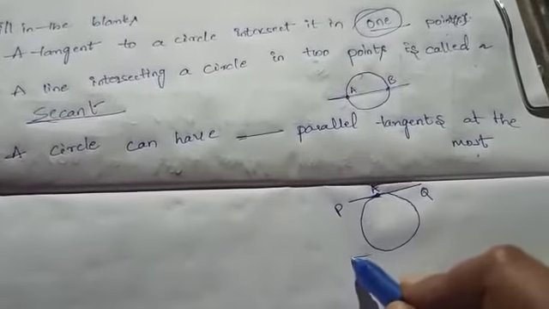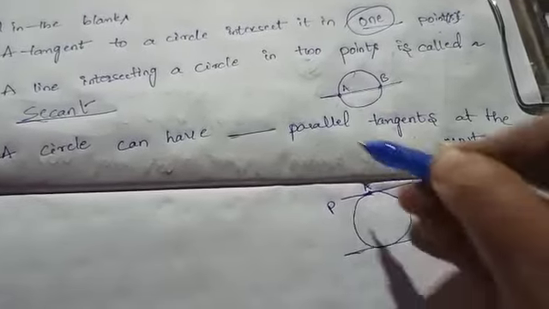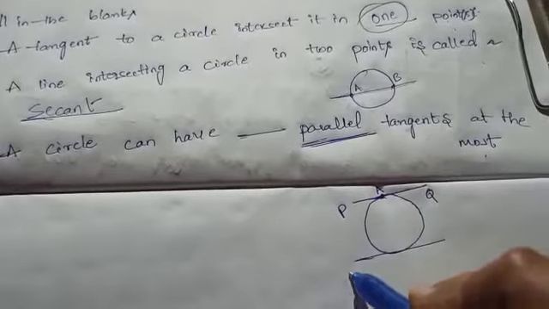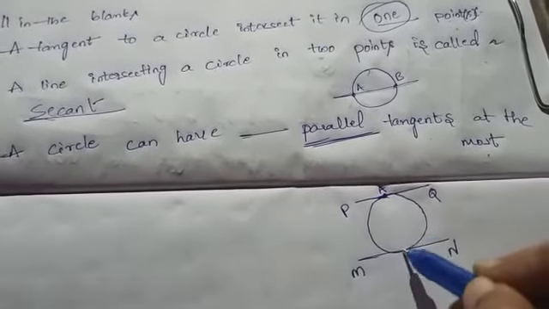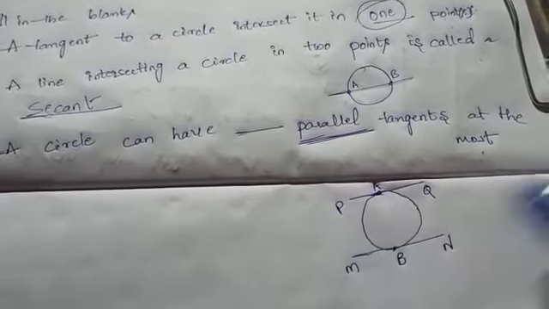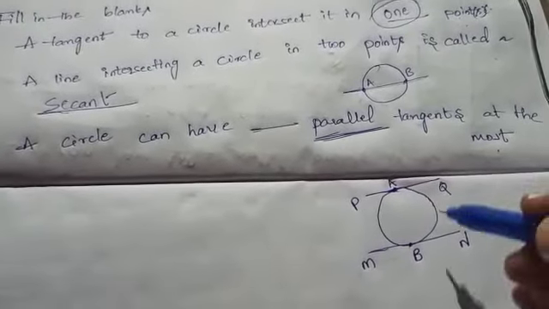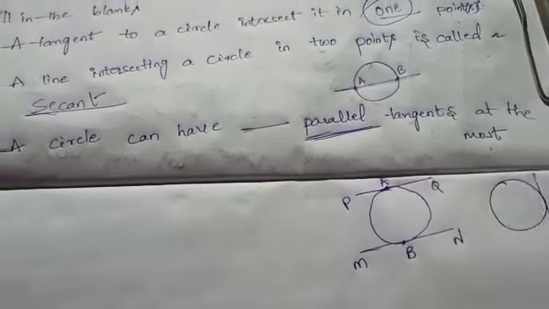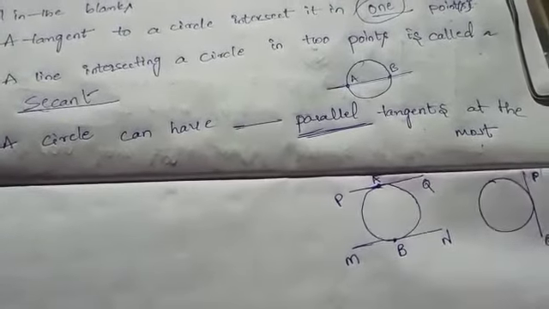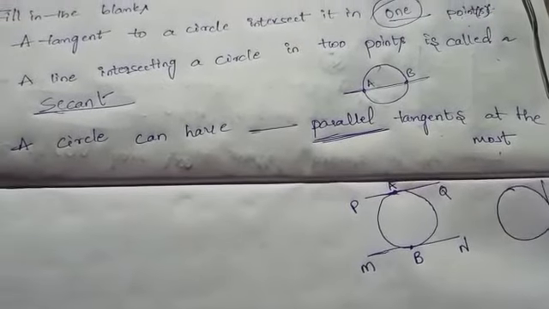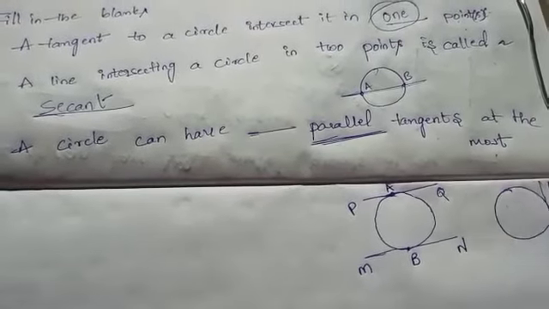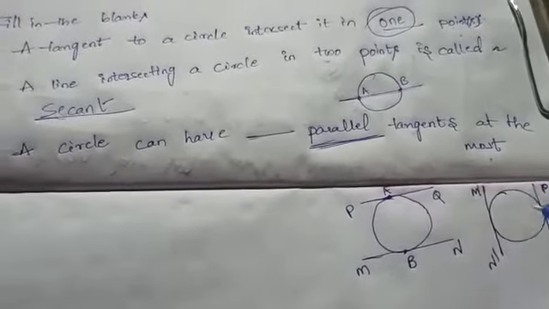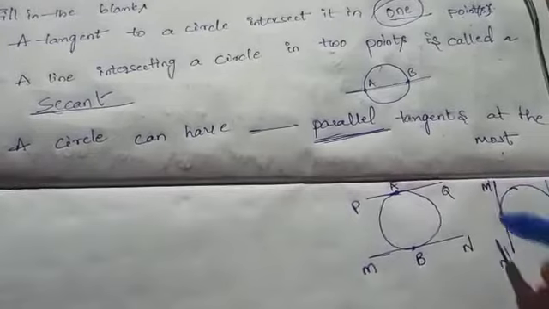Next, here we are talking about parallel. This line MN touches the circle at B. See, this is one circle. This is the line P dash Q dash, which touches the circle at A dash, and this is the line M dash N dash, which touches the circle at point B dash.